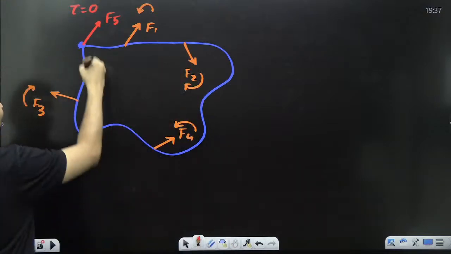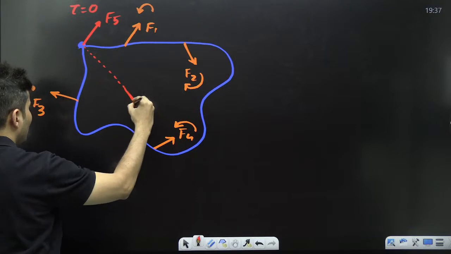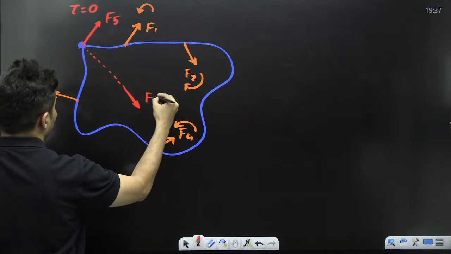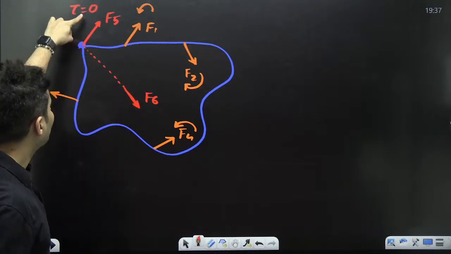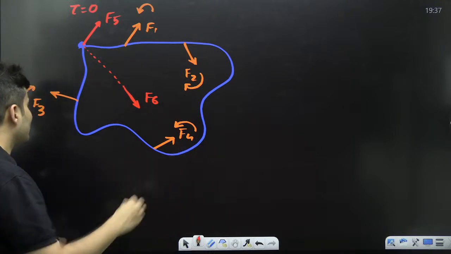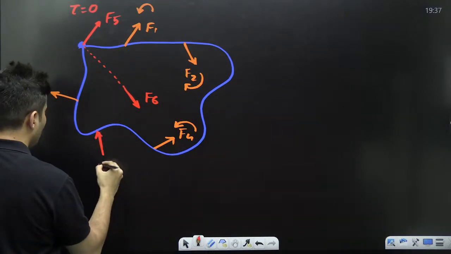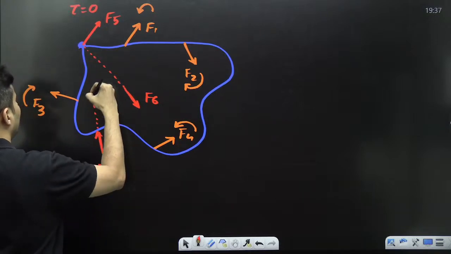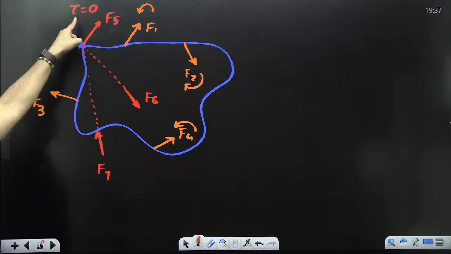Not just that, if along this line I apply a force called F6, even that F6 is along that line, so it can't create any torque. Same way, if I apply a force like this called F7, but it is directed towards this axis, 100% it will not create any torque.